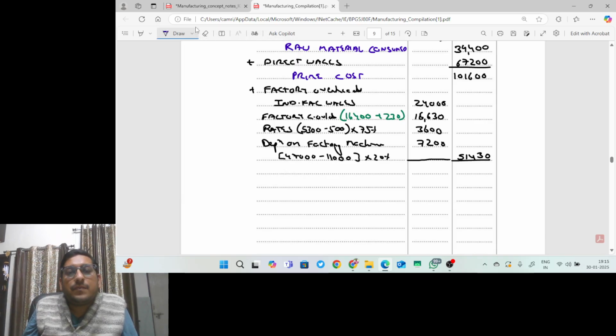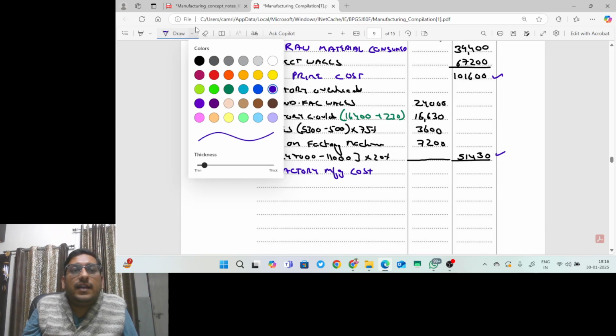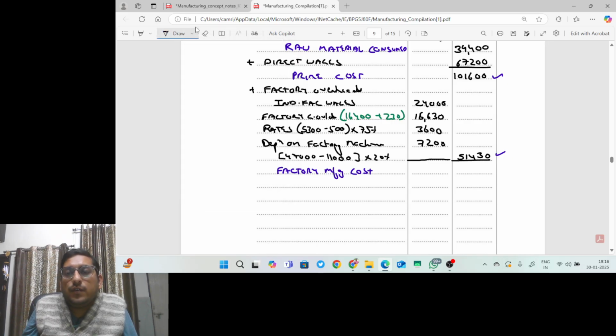The third step, factory manufacturing cost. It will be prime cost plus total factory overheads. That is 1 lakh 1,600 plus 51,430. That gives you 1,53,030.